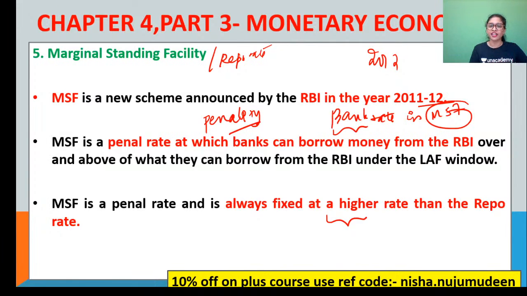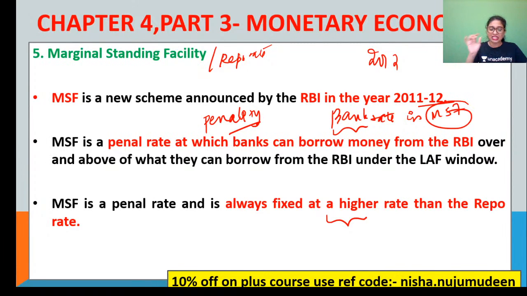Now, by increasing such a rate, what happens? This is the rate at which the scheduled commercial banks borrow from RBI. Whether you increase or decrease this MSF, basically RBI does that to control money supply in the economy. When there is inflation or too much money supply, RBI will increase the MSF, like your repo rate, the same thing. And thus, simply you cannot give money under this MSF, guys.